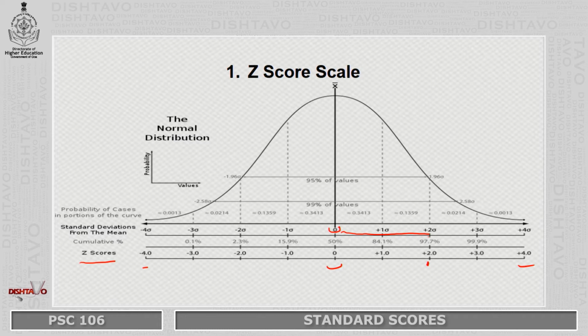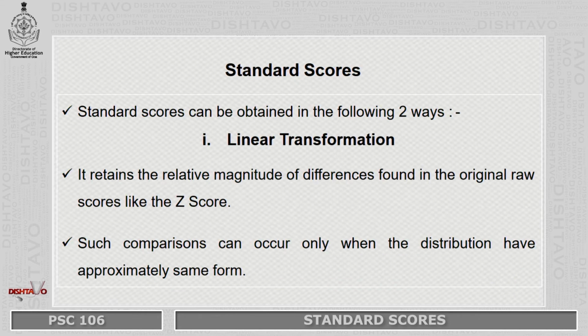If your raw scores are normally distributed, then you can lay down all of your raw scores over here and then you can easily correspond them to the Z score. So before understanding the other types of standard scores, it is important to know that there are two methods by which you can obtain standard scores. One is the linear transformation, like the Z-score that we have just now studied.